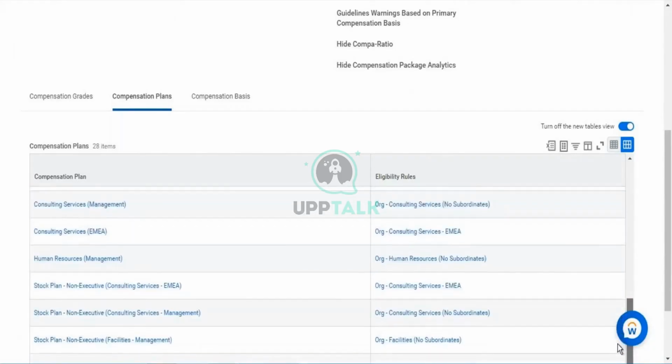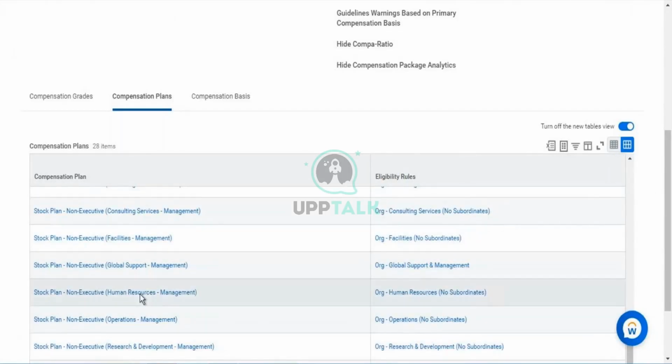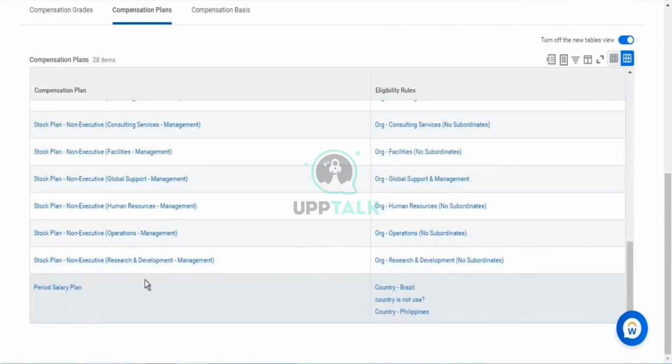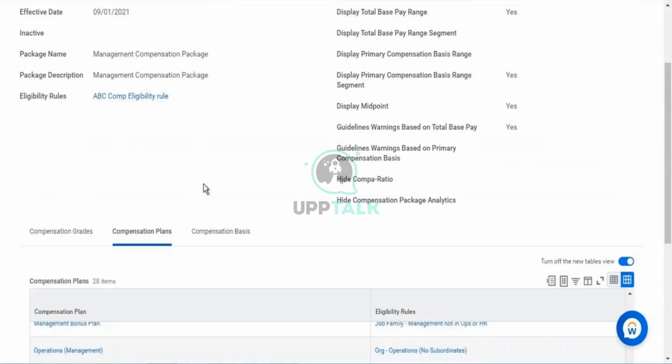Other plans, whatever stock plan, everything based on the organization's requirement, that particular eligibility rule would have been defined and attached to that particular package. That's how we typically configure a compensation package to an employee profile.